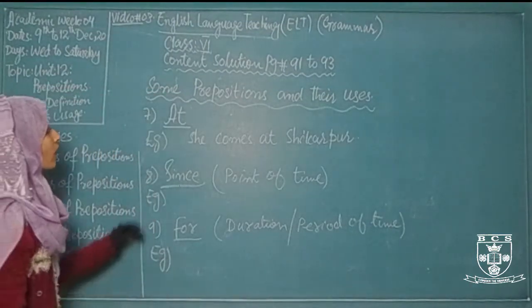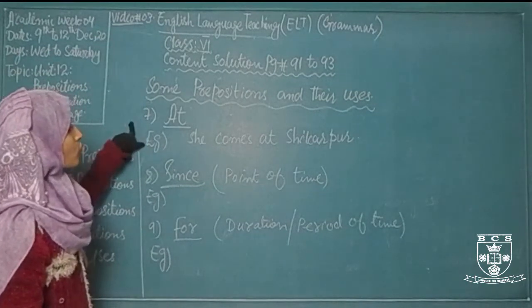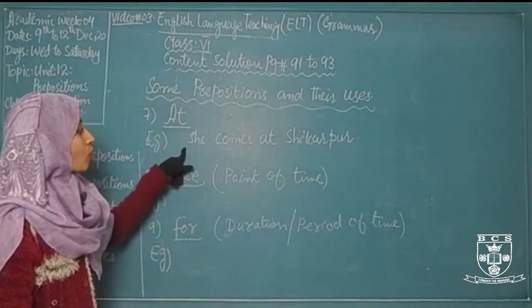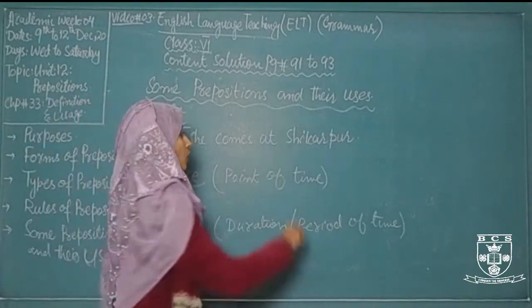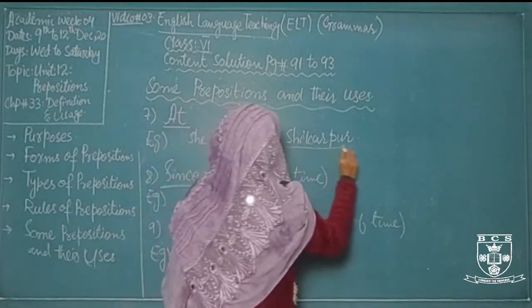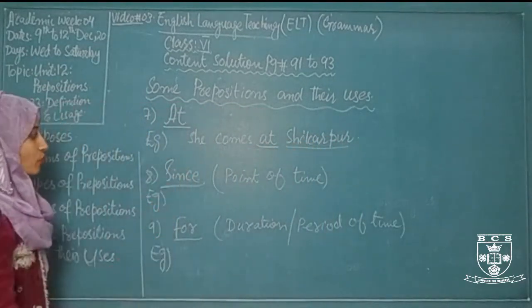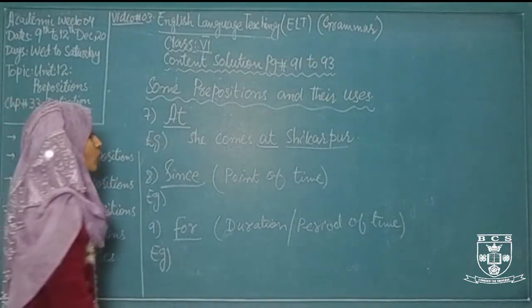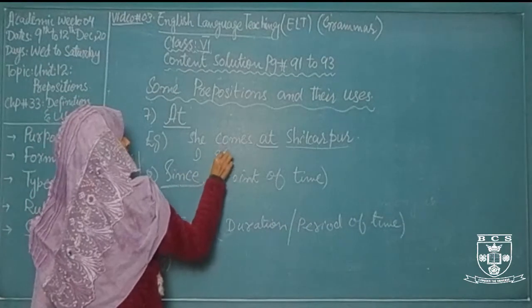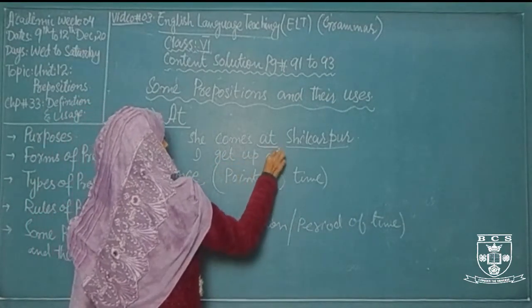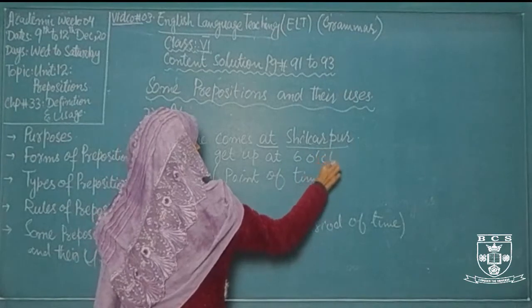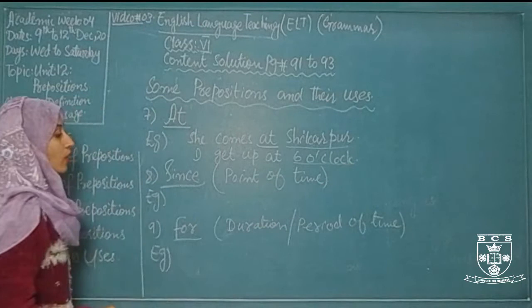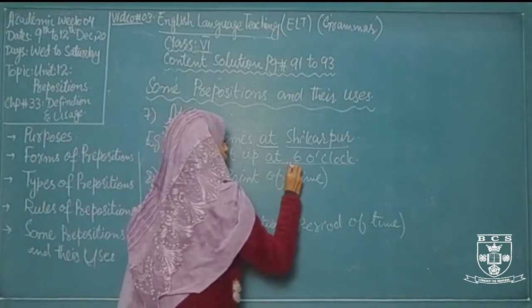Okay, now let's start. When we talk about the preposition at, we use at for small cities and small towns. For example, she comes at Shikarpur. Shikarpur is a small town, that's why we put at as a preposition. At is also used when we talk about a point of time. I get up at 6 o'clock. Here 6 o'clock represents the time, so we use at as a preposition when we talk about a point of time.